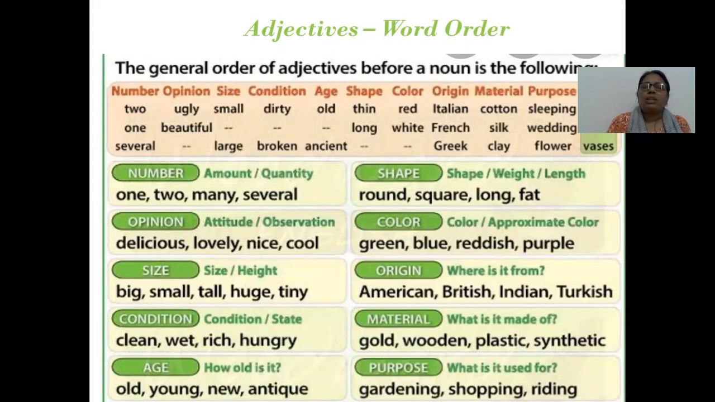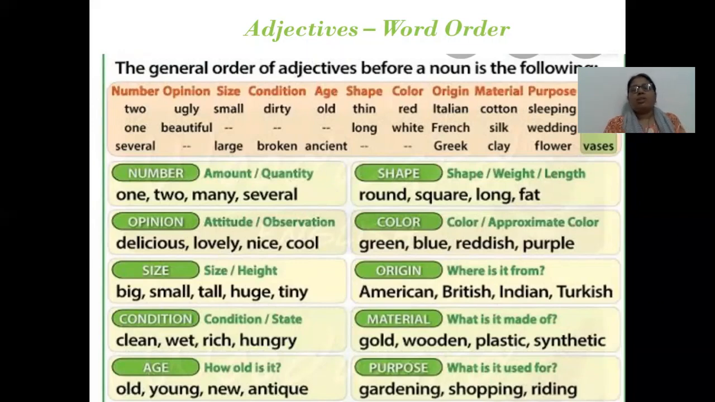And the general order of adjectives before a noun is the following. So when we are using more than one adjective in a sentence, we can use this word order. According to the word order, first is number, that is amount and quantity, then opinion, that is attitude, observation, size, it can be height also, condition, it can be state also, age, how old is it, shape, it can be weight, it can be length, color, it can be proper color or approximate color, origin, where is it from, material, what is it made of, purpose, what is it used for.